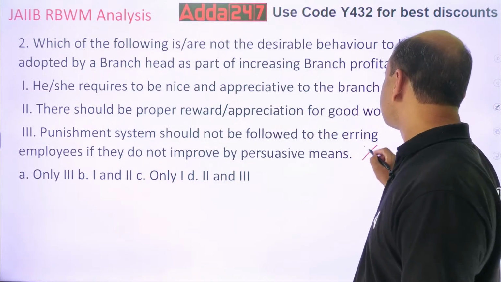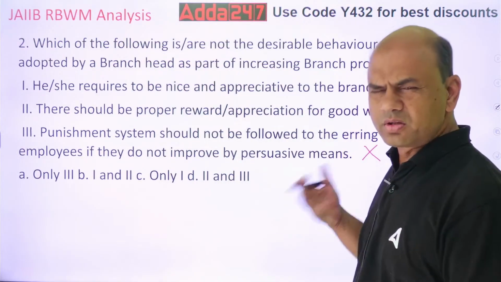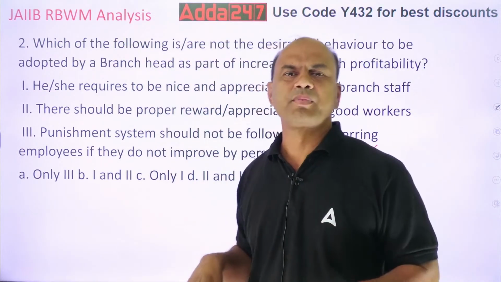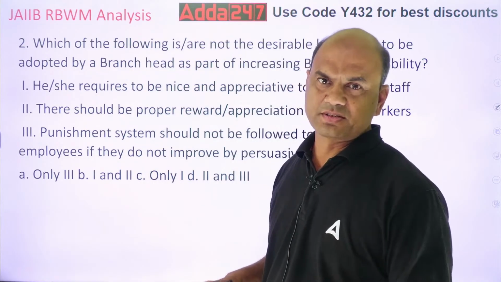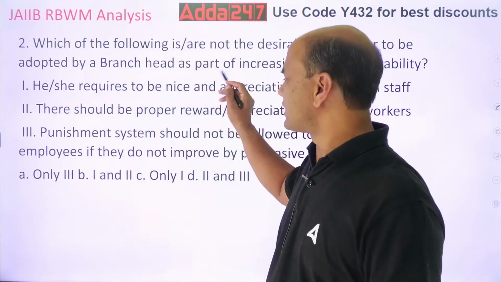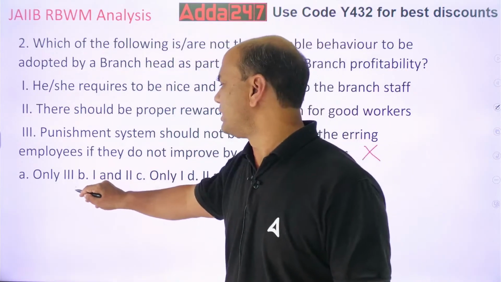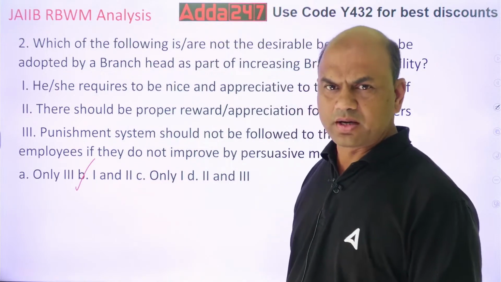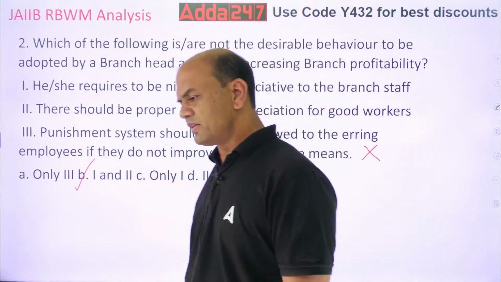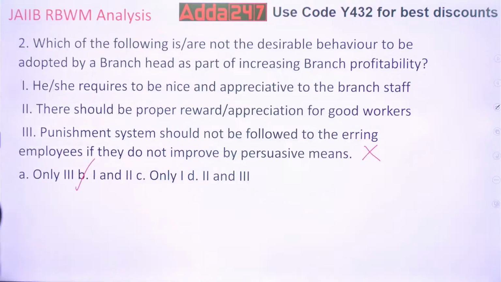So if somebody is not improving at all, whatever you do, then you'll have to use some hard rules as such. Okay? So 1 and 2 are correct. So which of them? B. 1 and 2 are correct. Right? 1 and 2 are right. Got it, everyone? 1 and 2 are correct. Clear?